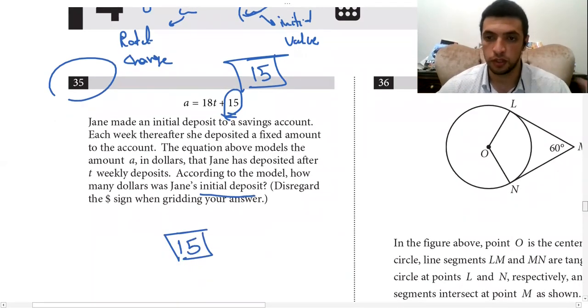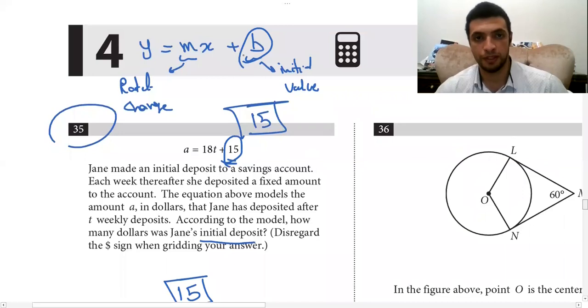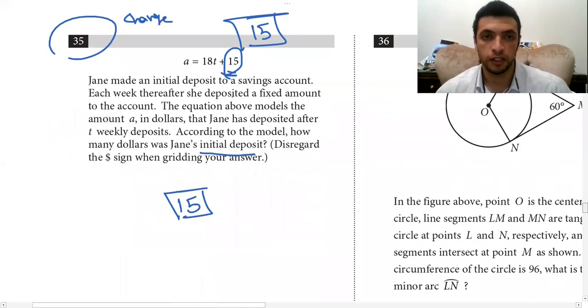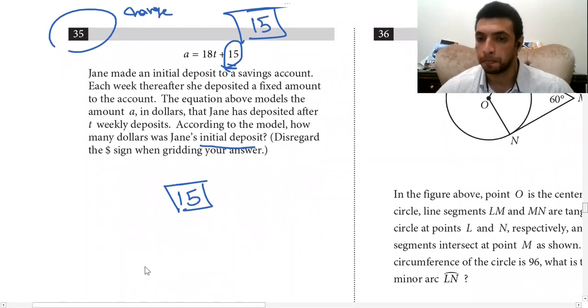So always, the initial one is the number without x, without y, the constant, the c. Y equals mx plus b, it's c. So initial, this number in the linear functions, which is y equals mx plus b.